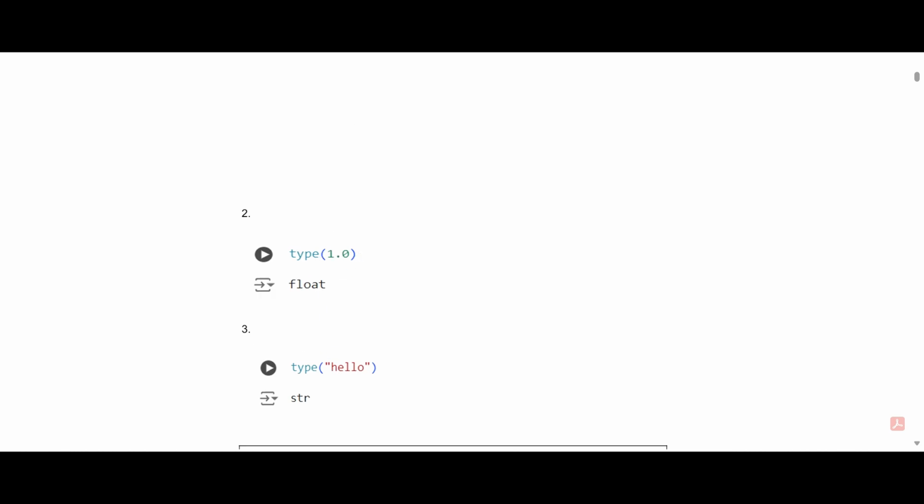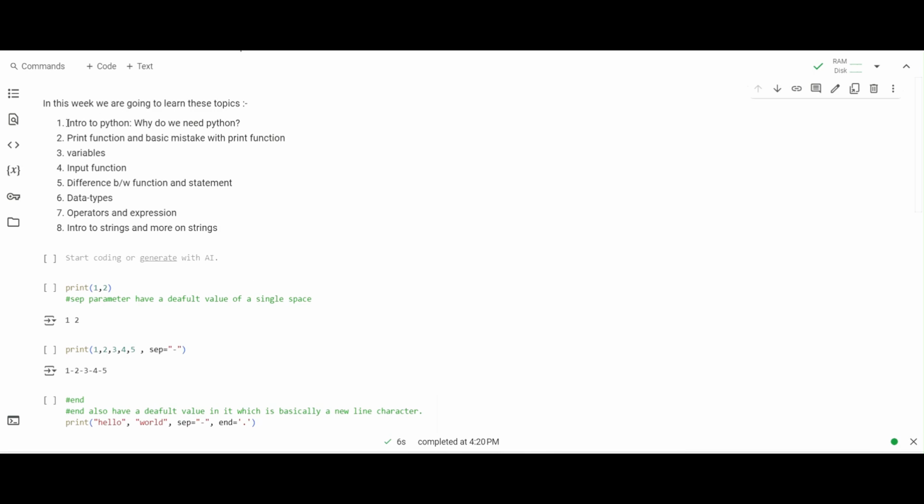Till now we are done with the intro to Python: the print function, variables, and inputs. Let us now see the basic difference between a function and a statement. Many of you might have noticed that I often use the word function and sometimes the word statement.